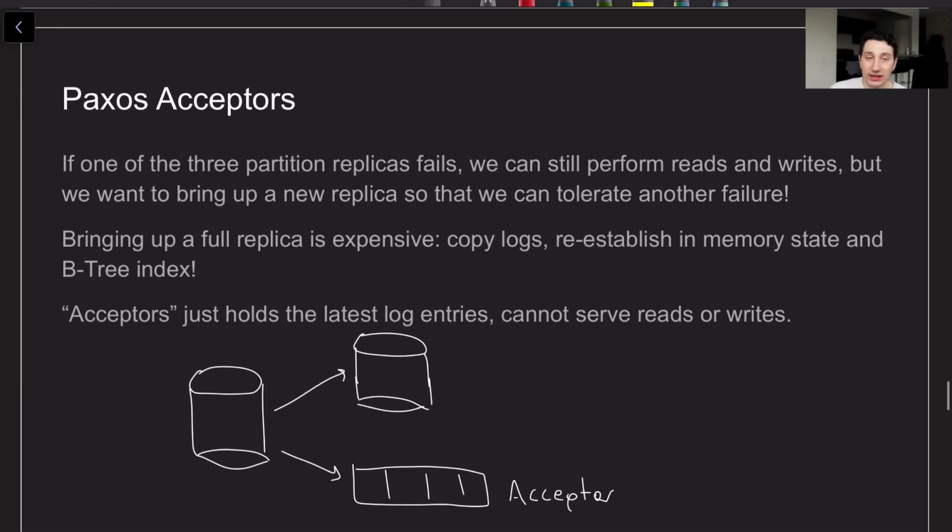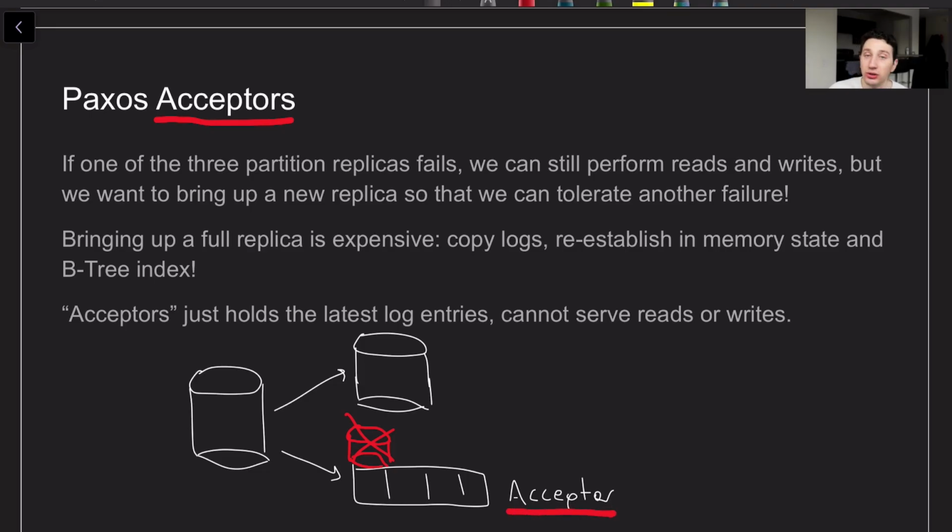Another thing that they do in DynamoDB to increase availability of the system is something known as Paxos acceptors. Imagine we originally have 2 database nodes for followers and one of them goes down. It's expensive to bring up another database node. The reason being that you have to not only have all the write-ahead log entries, but then you have to apply them and iterate through them in order to build up the materialized state in the B tree.